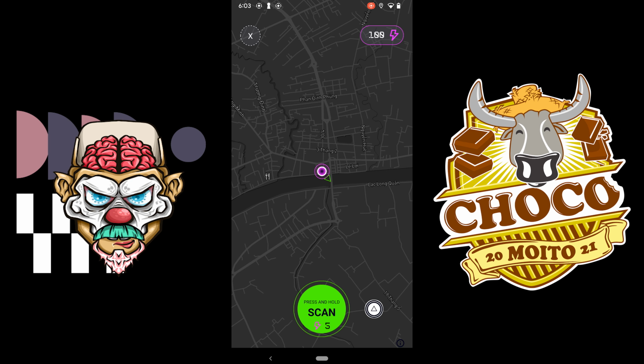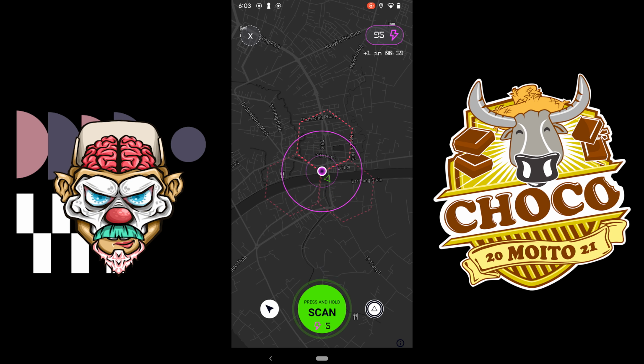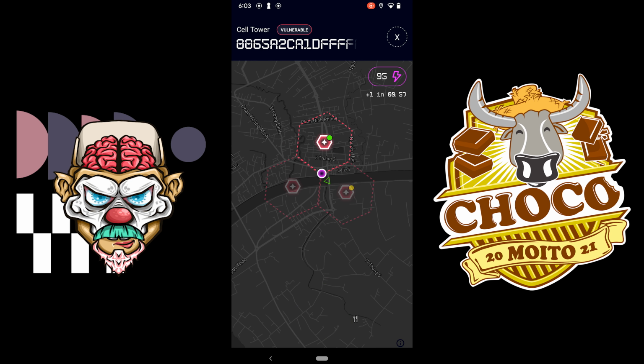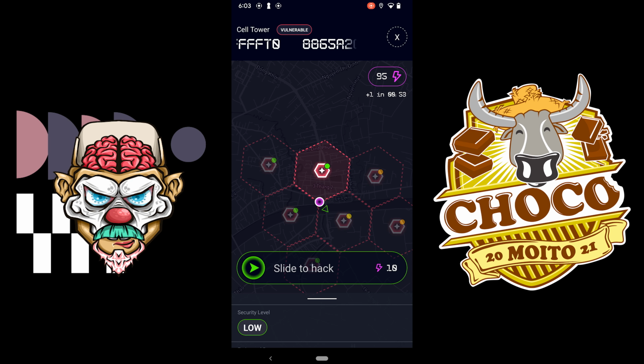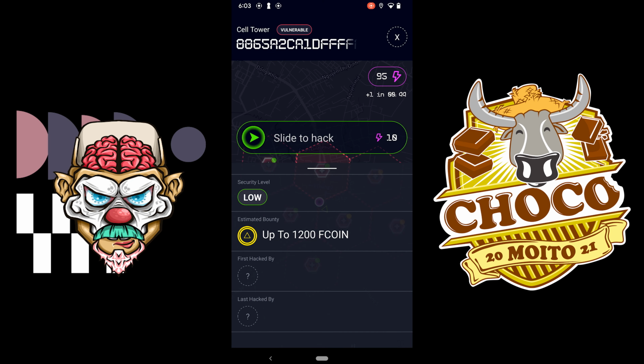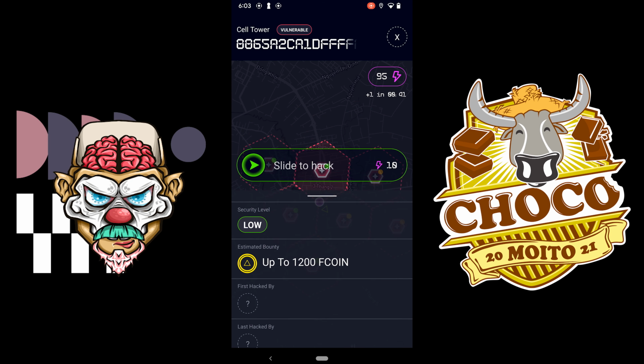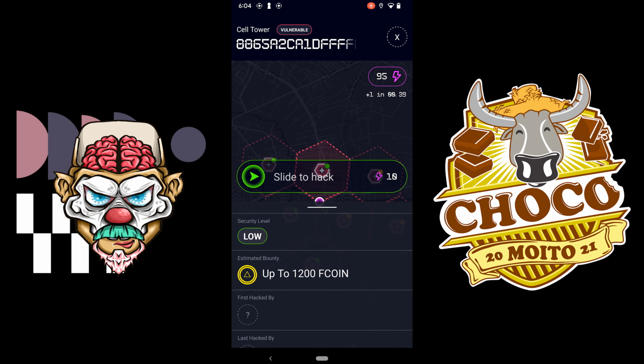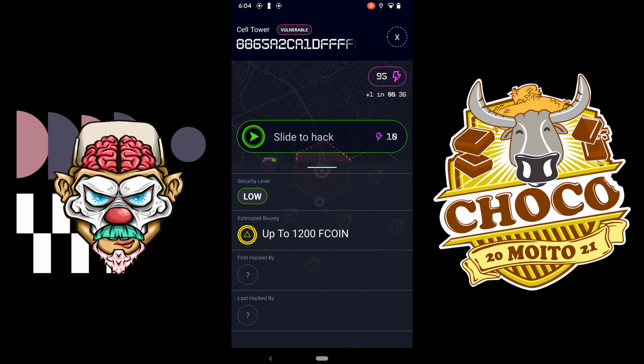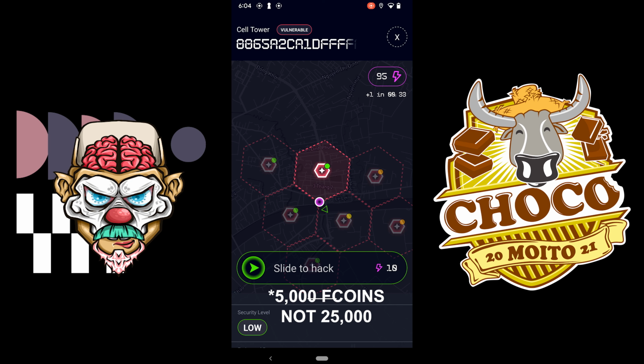So first thing you want to do when you're starting to play is scan for the towers around you, and that's going to cost you 5 energy. So just press and hold. So here's all the cell towers around you. You can check for the security level. If it's low, there's usually not a lot of wallets or FCOINs. So this one has up to 1,200, right? So you need about 25,000 in total per day.